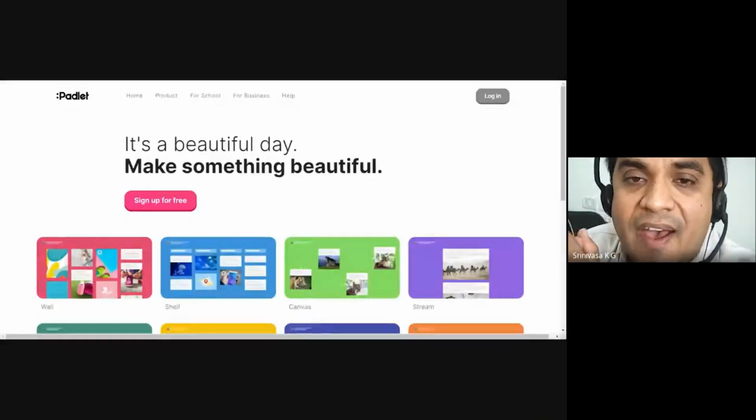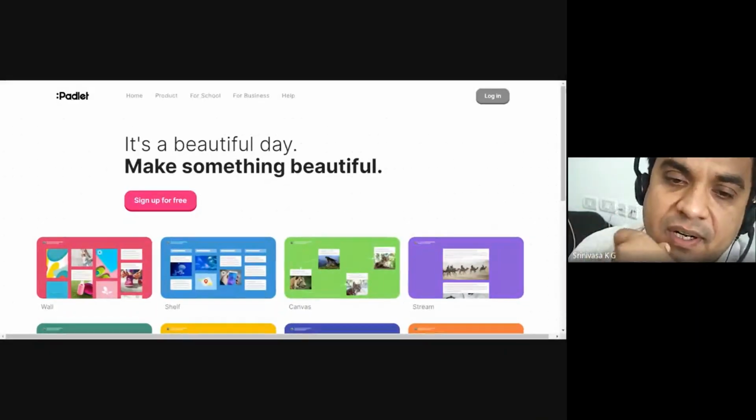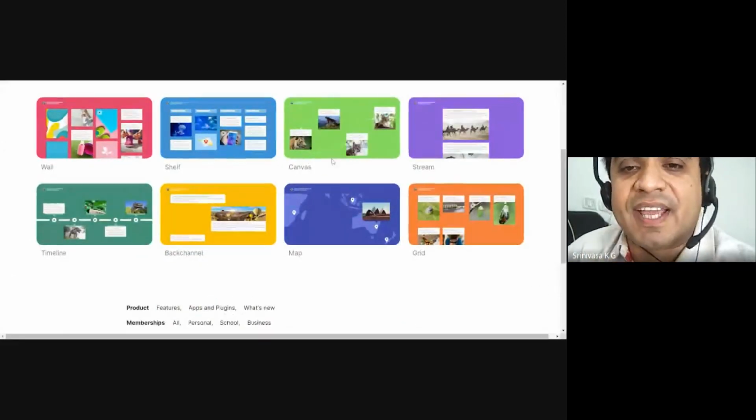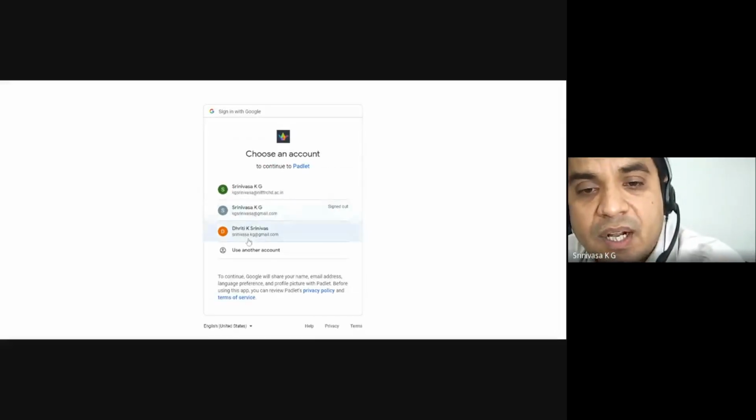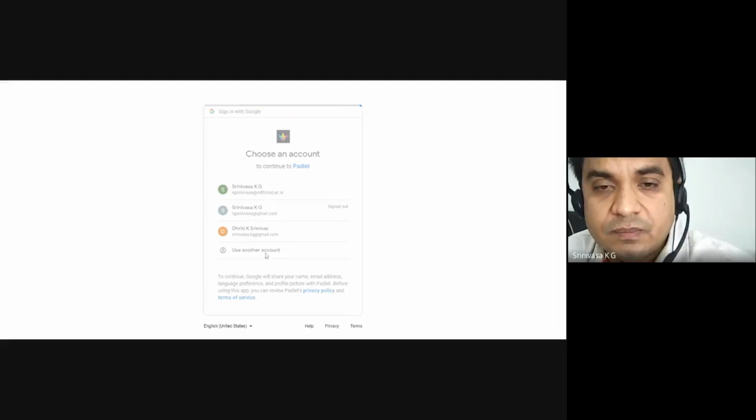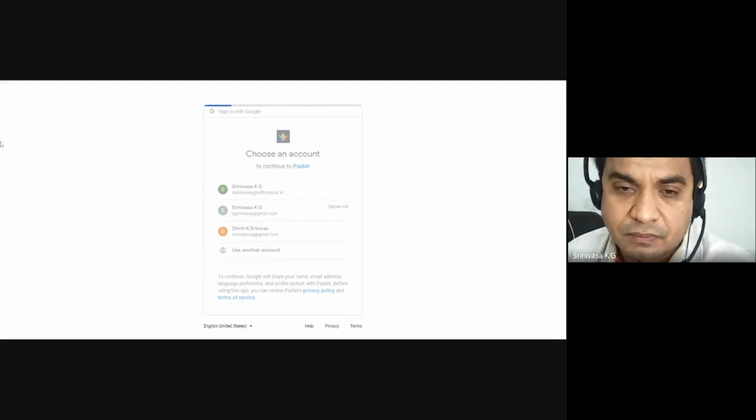So next, a very important thing is Padlet. I will just show you the Padlet. So what is this Padlet? Padlet is actually for a group presentation. There are a lot of things in the Padlet. I will just log in. Again, you can log in with your Google account.